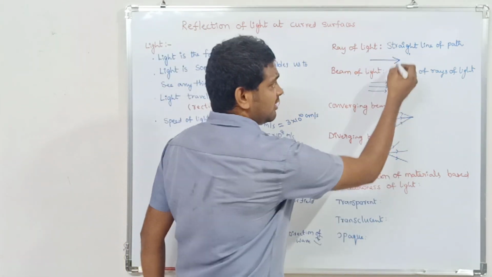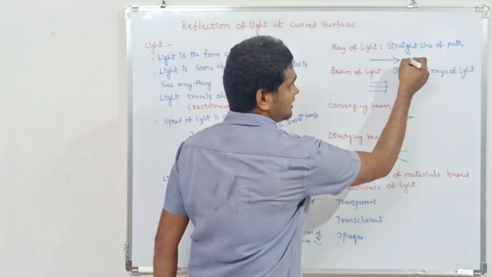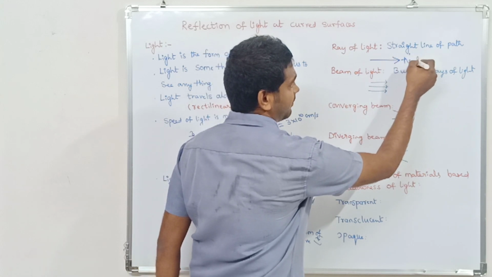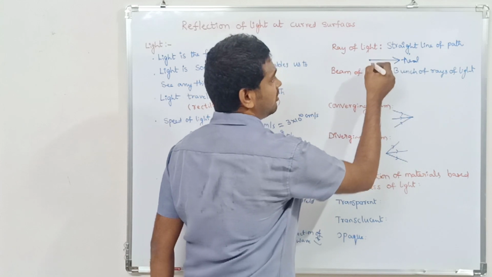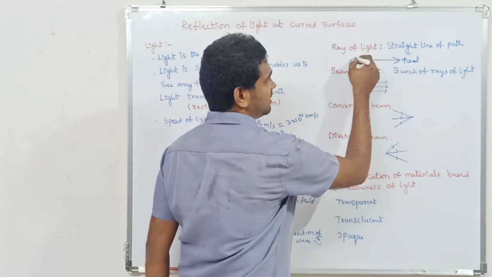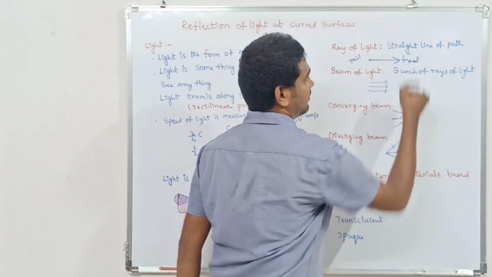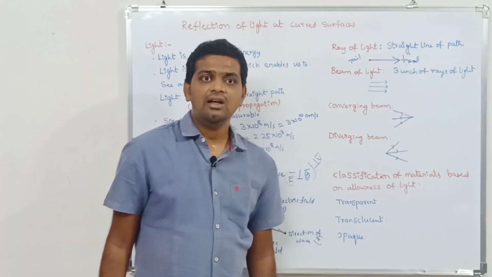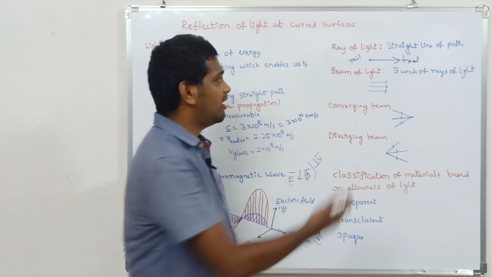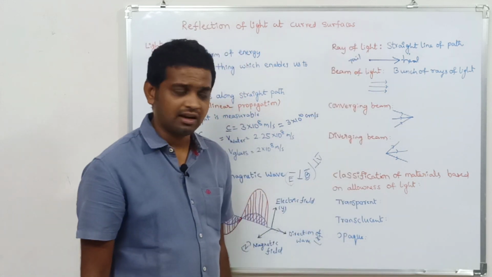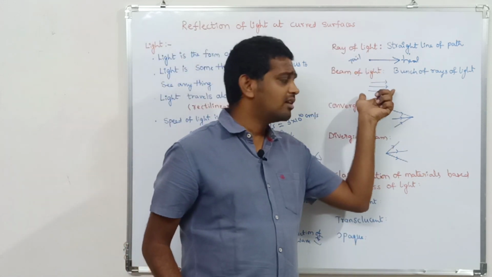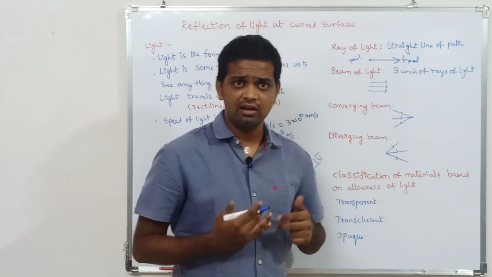So the direction of the path you should consider as the head, and this side you should consider as the tail. At the head section you have the direction of the light. Coming to the tail section, you might have the source. Is it clear, children?